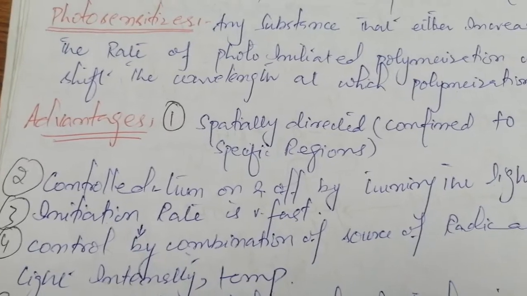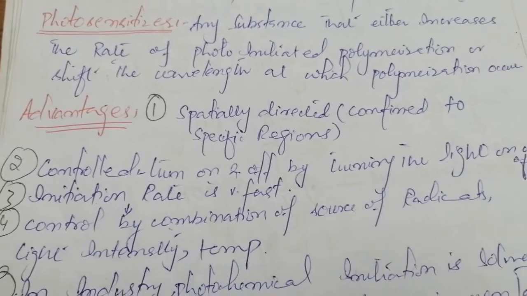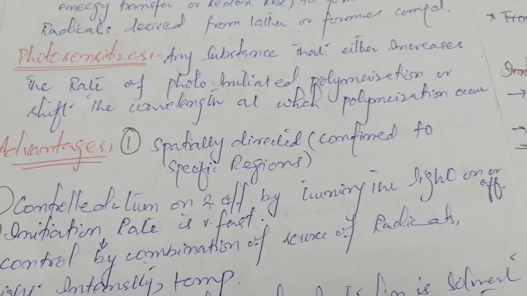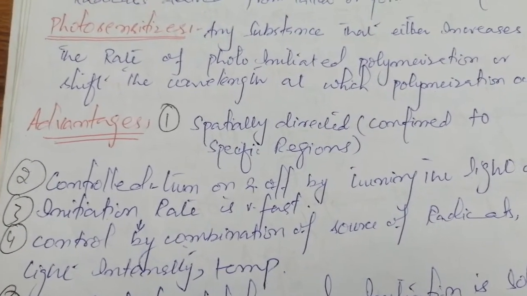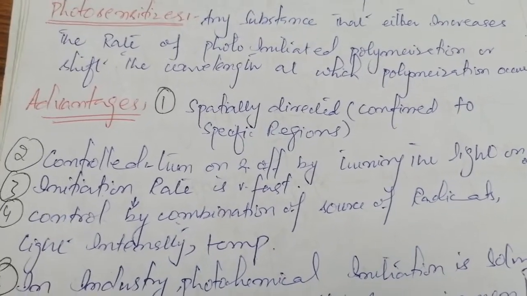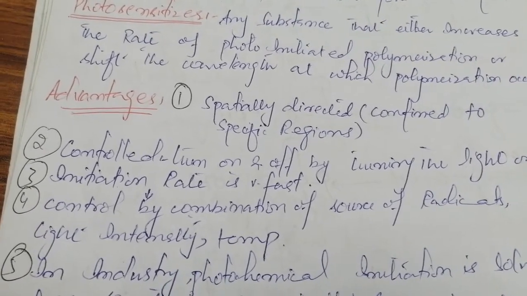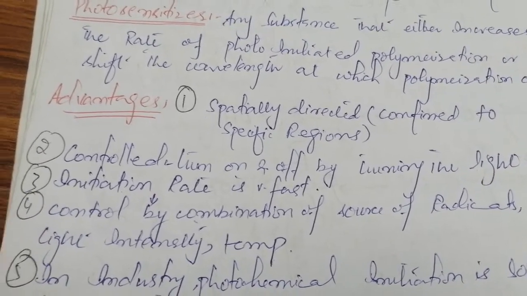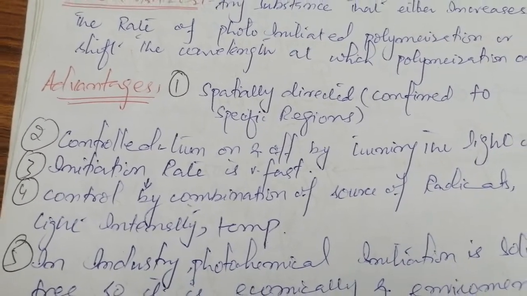Okay, the second one is that you can control the polymerization reaction by turning the light source on and off, right? Similarly, the initiation rate is very fast. And the fourth point is we can control the reaction in three different ways. Number one, by the source of radical. Number two, by light intensity. You can increase the intensity and similarly decrease it as well. And then the temperature, right?